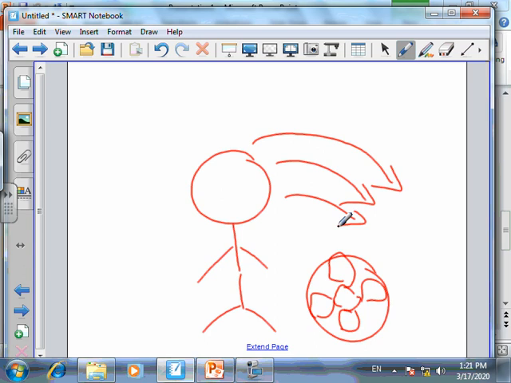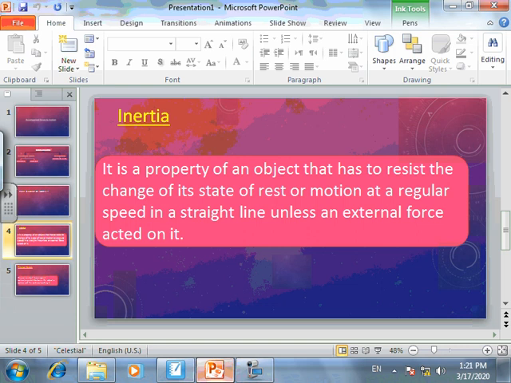From all of those examples, we can conclude the definition of inertia. What's the scientific meaning of inertia? It's a property. Property means a definite description of an object that resists or refuses the change of its state, whether from rest or from motion, at a regular speed.